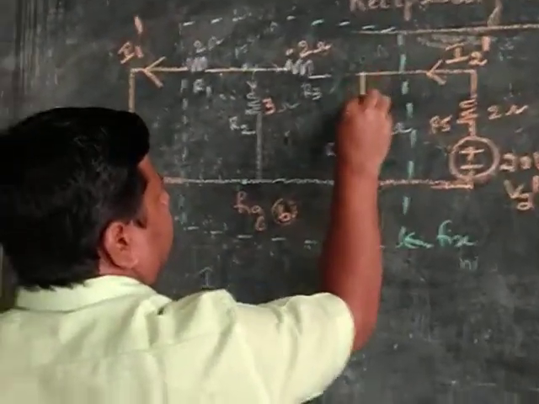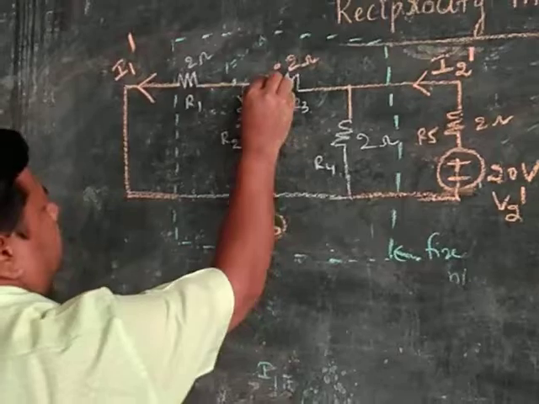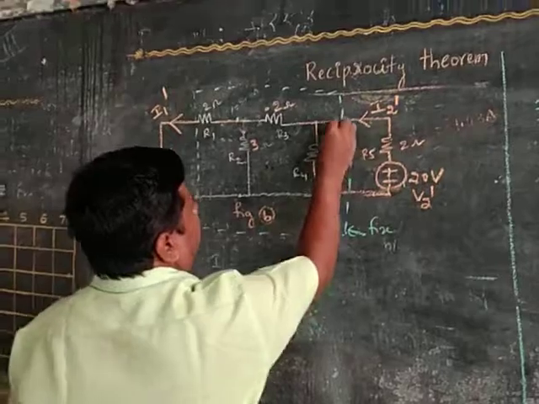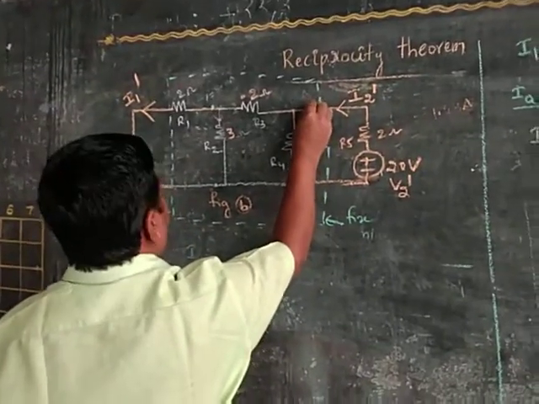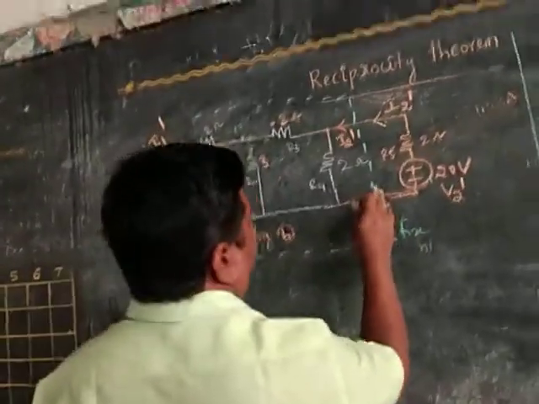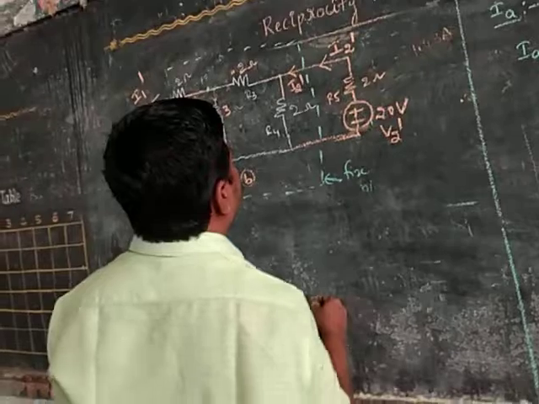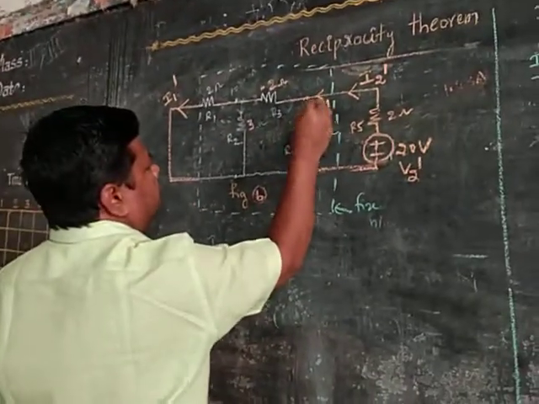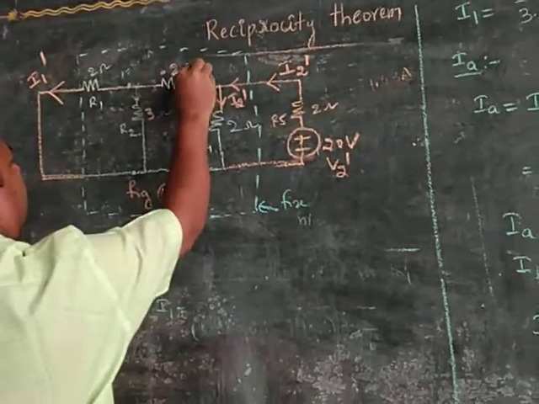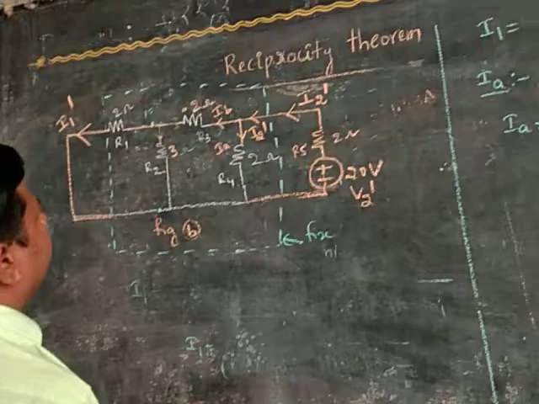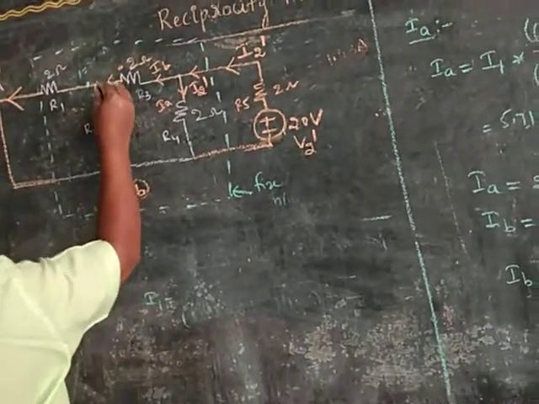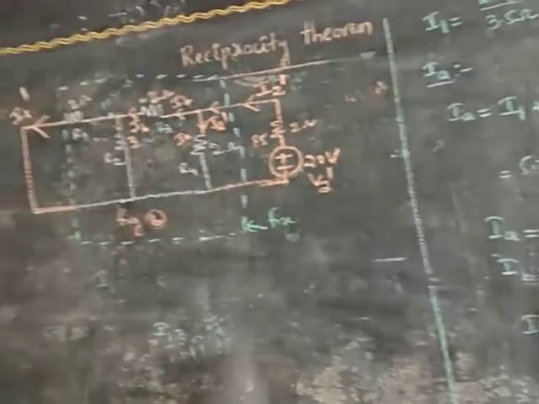Here also, apply the same procedure. First of all, find the total current I2 dash. Once you know the I2 dash, it will divide into some IA and IB. Once you know the IB, we can easily find I1 dash. That is the procedure.